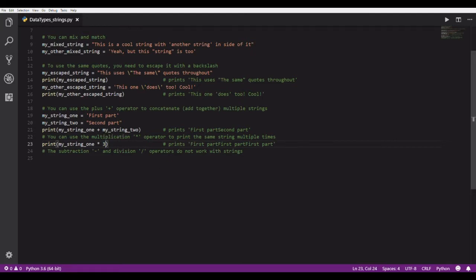It's very tedious. Let's say you needed to have 30 of them or 300 of them. That would just take a long time to do my string 1 plus my string 1 plus my string 1 forever and ever, you know, 300 times. In this case, you can just do my string 1 times 3, boom, or 300 or 3,000, however many times you need it, and super quick and easy. And I'll show you kind of what that does here.